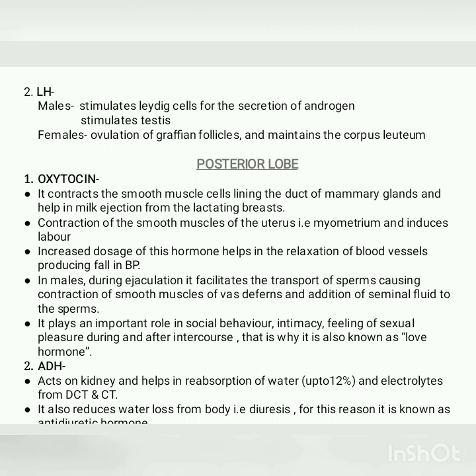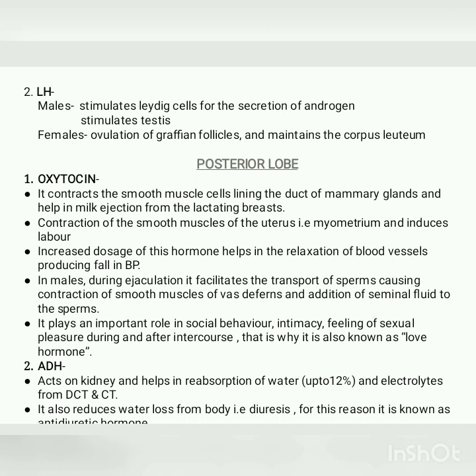Next, if the oxytocin levels are increased in the blood, this helps in the relaxation of blood vessels, eventually leading to lowering of BP. In males, during ejaculation, it facilitates the transport of sperms, causing contraction of smooth muscles of the vas deferens, and in addition to it, adding the seminal fluid to the sperms. Next, it plays an important role in social behavior, intimacy, and feeling of sexual pleasure during and after intercourse. That is why it is also known as the love hormone.